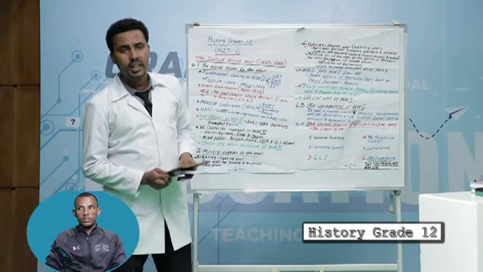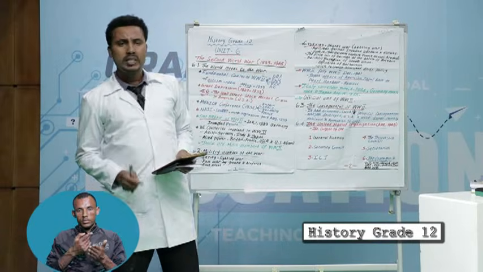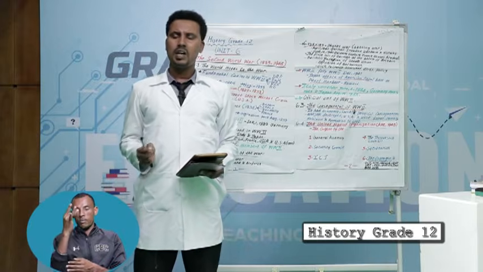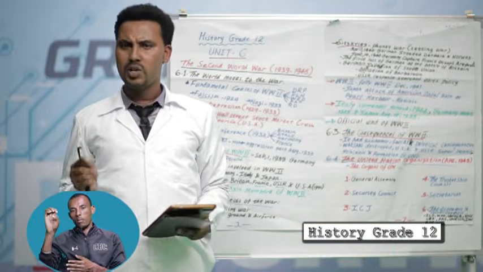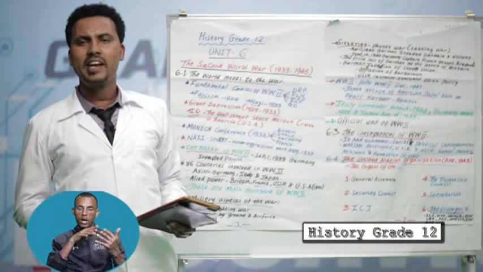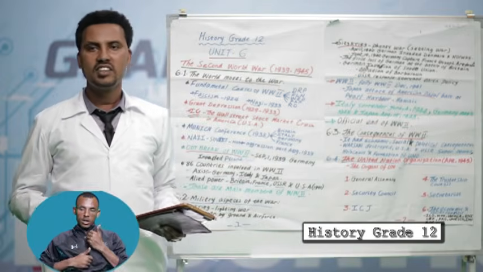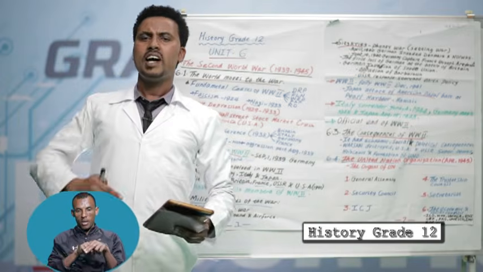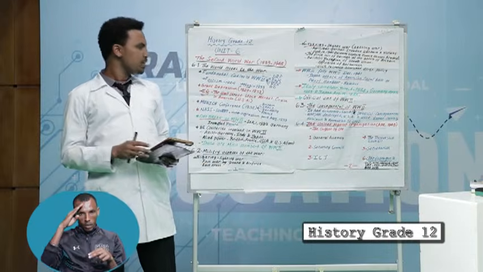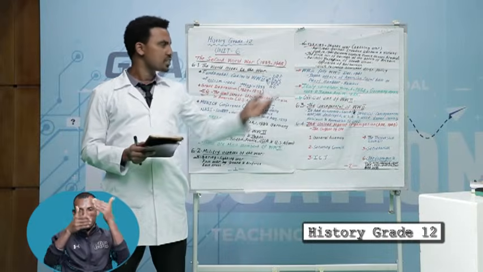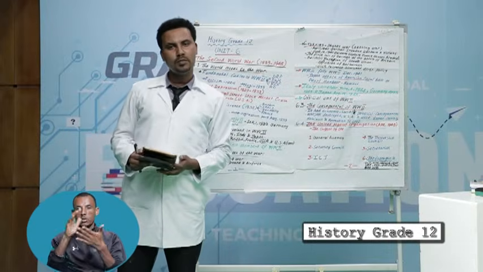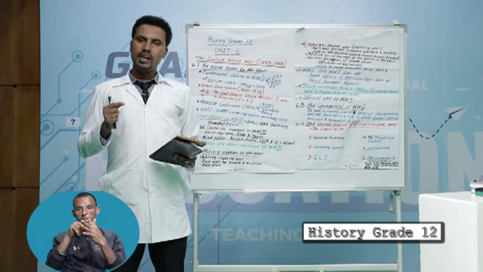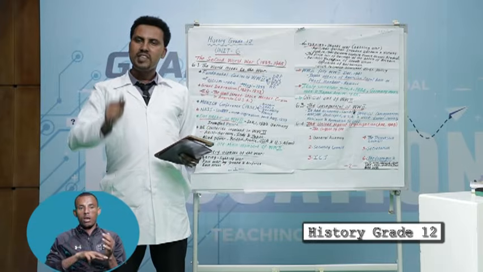In North Africa, Rommel was the war general of the Axis power. But Rommel, within a short period of time, surrendered to Bernard Montgomery. Then the next step of the Allied power was to capture Italy. Since 1943, the Allied power struggled with Italy.